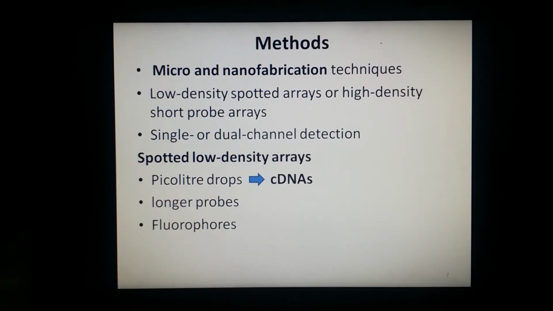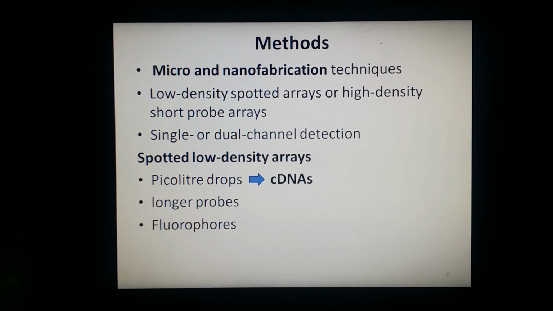So let's discuss the methods. The manufacture of microarrays relies on micro and nano fabrication techniques. Microfabrication is the process of fabricating miniature structures of micrometer scales and even smaller. Nanofabrication is the design and manufacture of devices with dimensions in nanometers, and a nanometer is 10 to the power -9 meters.